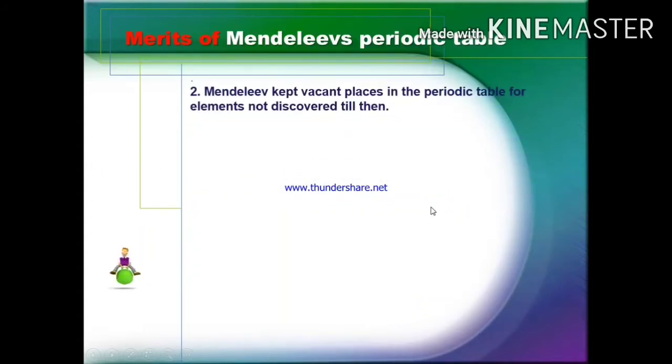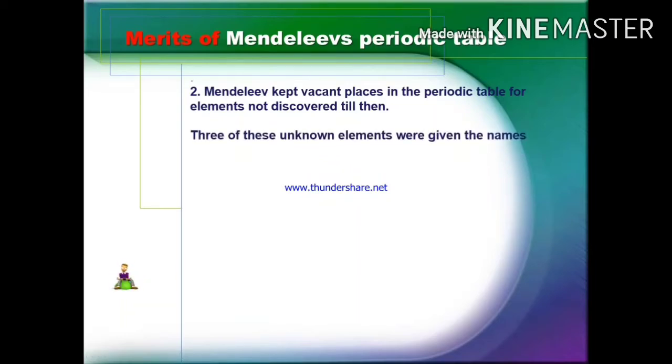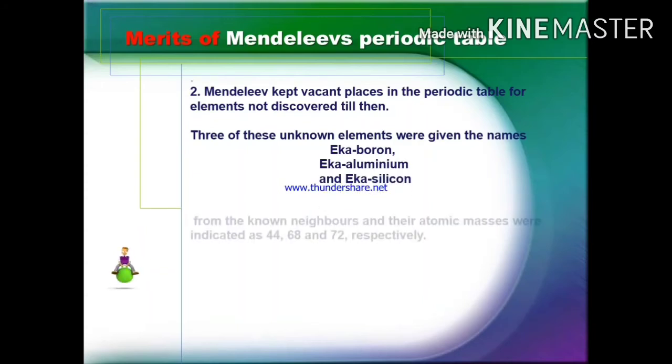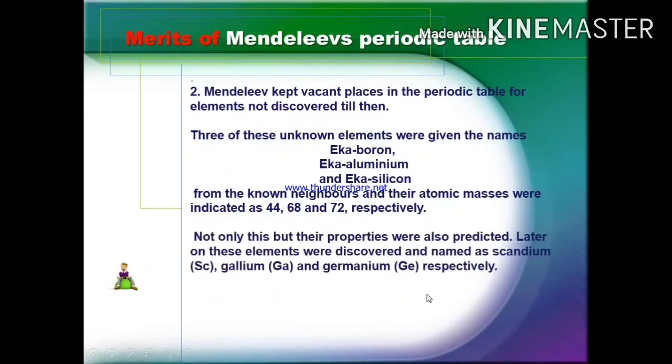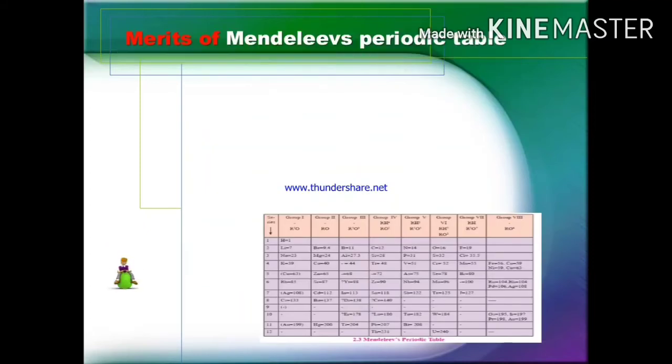Second merit is Mendeleev kept vacant places in the periodic table for elements not discovered till then. Three of these unknown elements were given the names Eka-boron, Eka-aluminum, Eka-silicon. From the known neighbors, their atomic masses were indicated as 44, 68 and 72. Not only this, but their properties were also predicted. Later on, these elements were discovered and named as scandium, gallium and germanium.